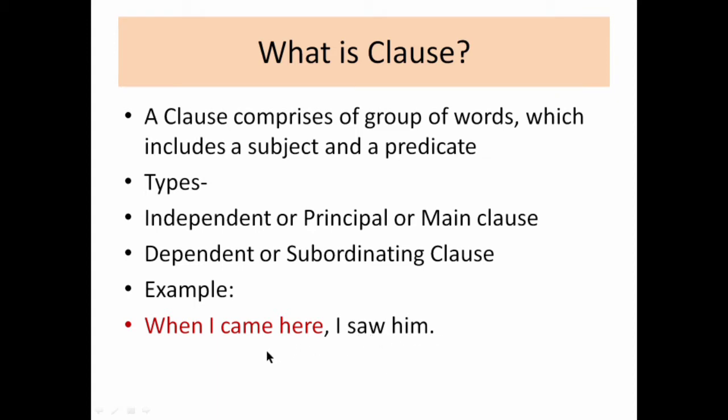So both have subject and predicate, but if we find the meaning of it, we will find that I saw him gives the complete sense. So we can term it as a main clause, and the other one, when I came here, depends on this part of the sentence to get its whole meaning. So this part of the sentence can be termed as a subordinating clause.